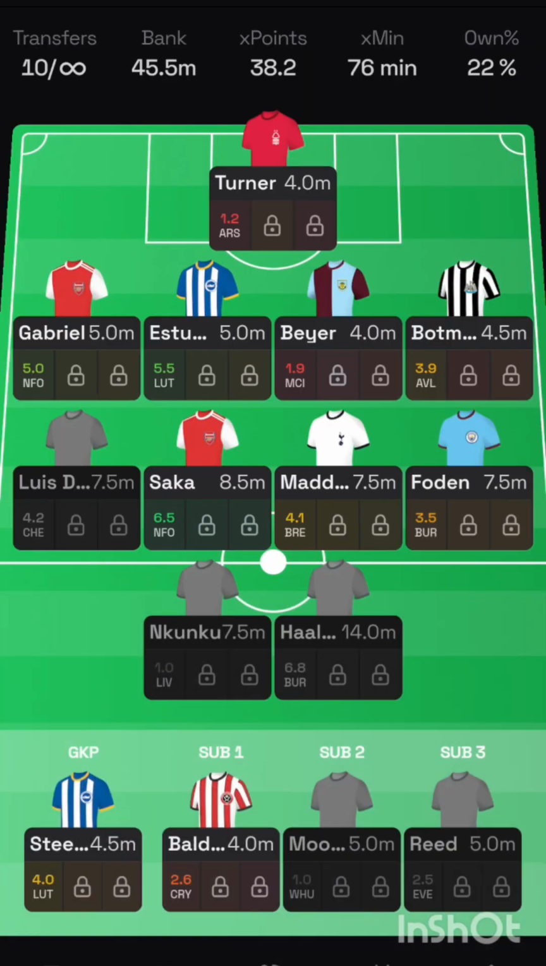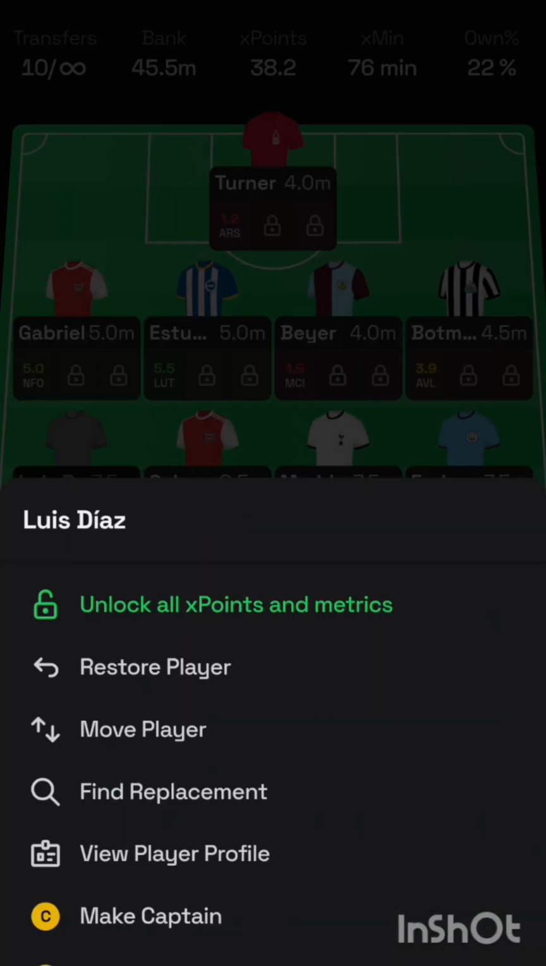Saka is one of the key players at Arsenal. He is on penalties and nailed to start. He can be a goal scorer or a goal creator.